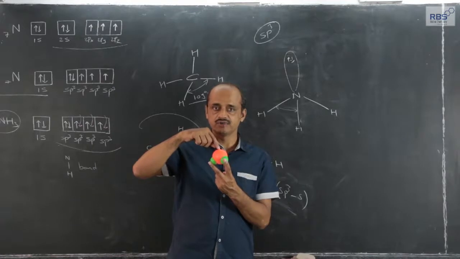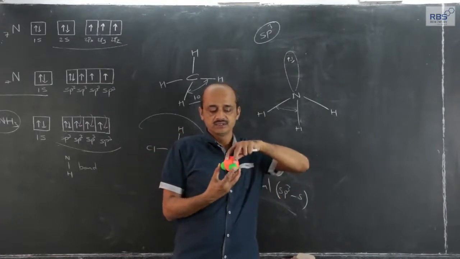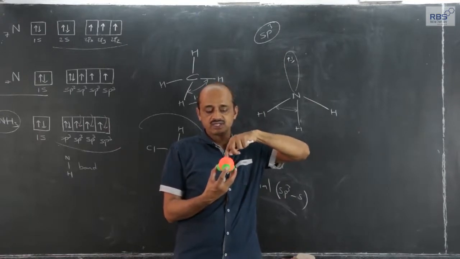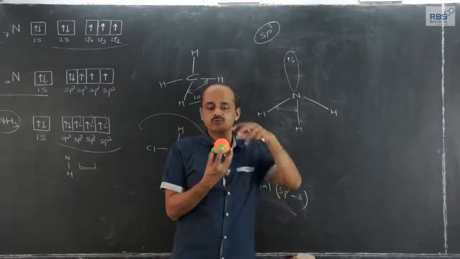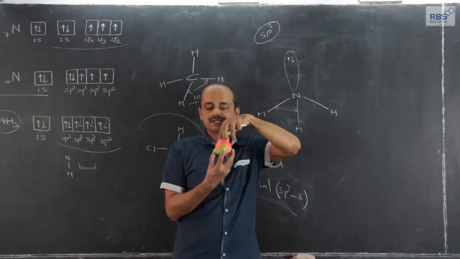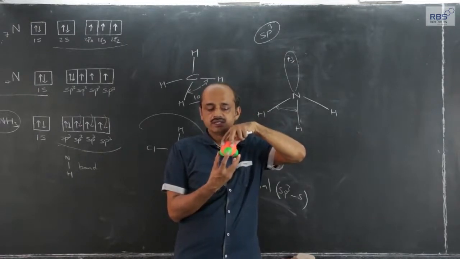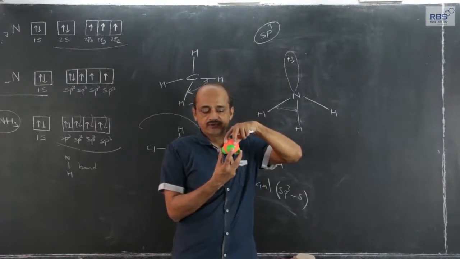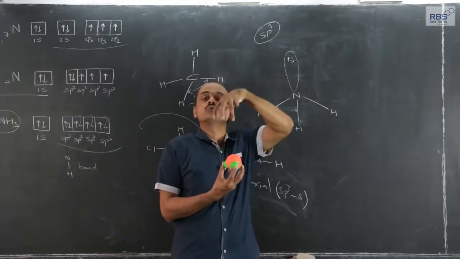Now it is part of sp3, and therefore the 3 bond pairs have to remain away from the orbital which contains the lone pair. The 3 bond pairs, NH bond, NH bond, NH bond, have to remain away from this lone pair, from the repulsion of the lone pair. Therefore, in turn they have to come closer, and the geometry becomes as if the nitrogen atom is fitted on 3 hydrogen atoms.